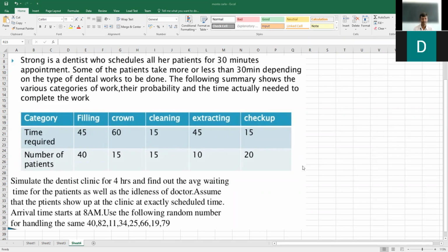So the category of work, time required for doing each of the work, and number of patients are given in the table. Using this, we are going to simulate the dentist clinic for next 4 hours. And we are also supposed to find out the average waiting time for the patients. And as well as we are also going to find out the idleness of the doctor. Okay, we are given with some random numbers and the clinic starts by 8 a.m.